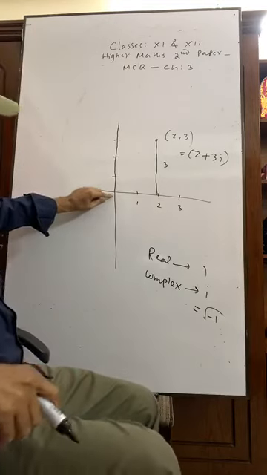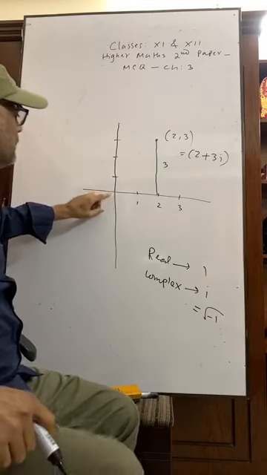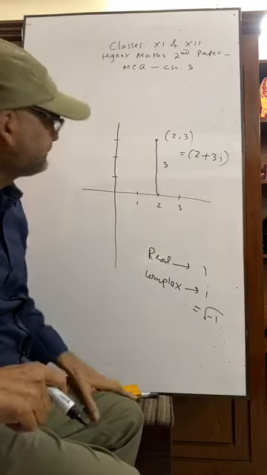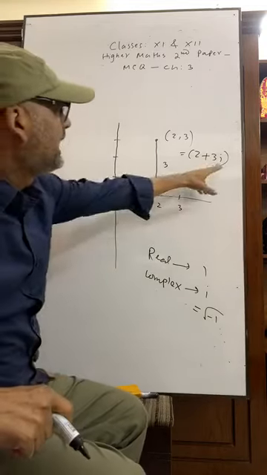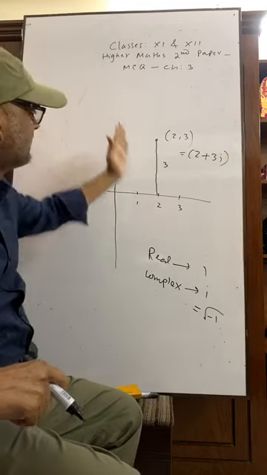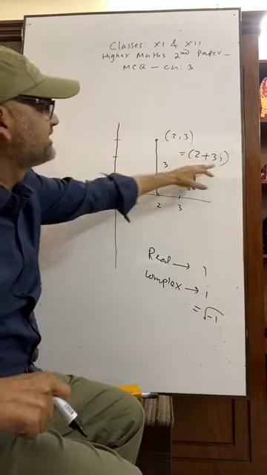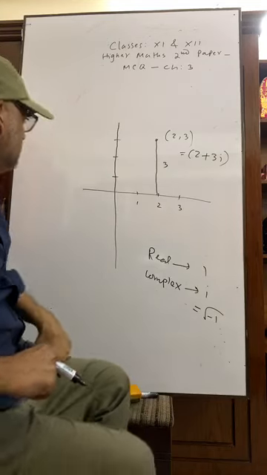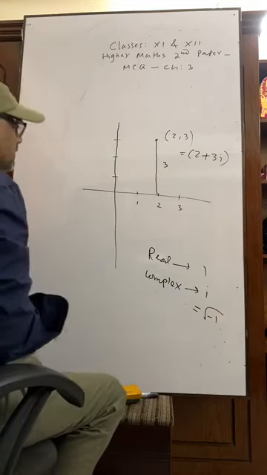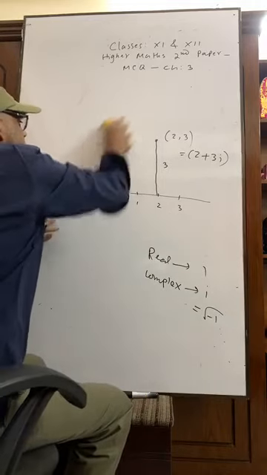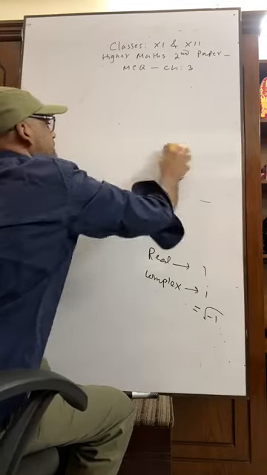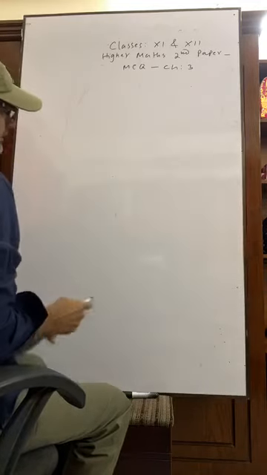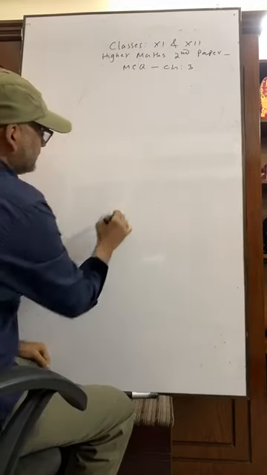From the origin, we have gone up to 2. This is the real axis. The i operator along the y-axis, the imaginary axis, has been taken as i. Now, suppose a number 3.